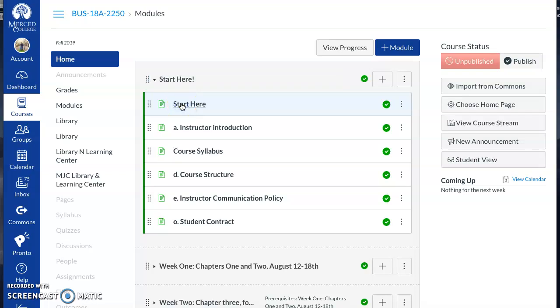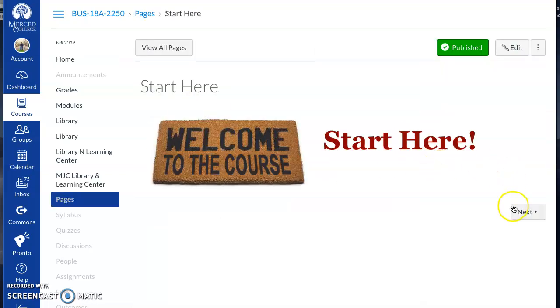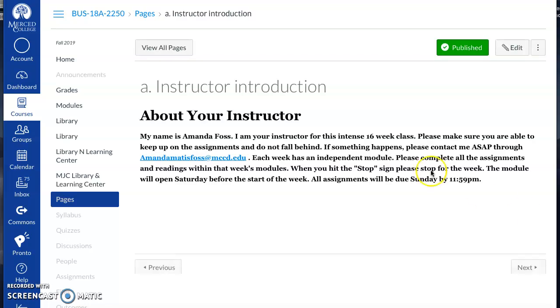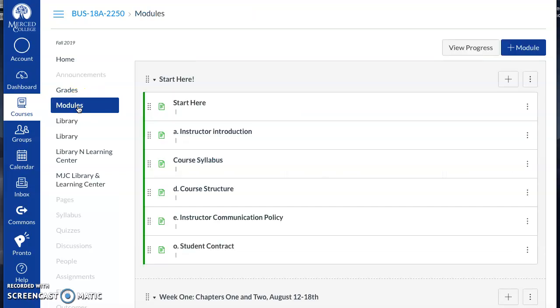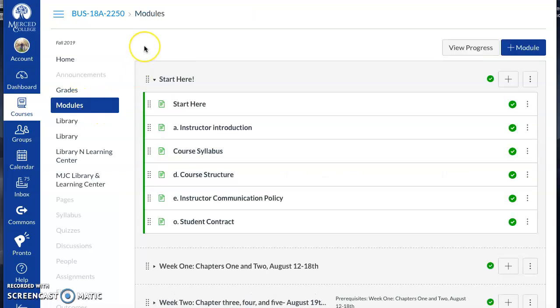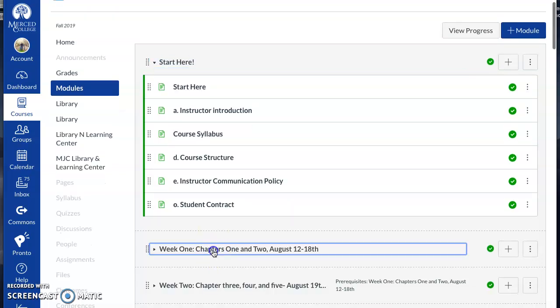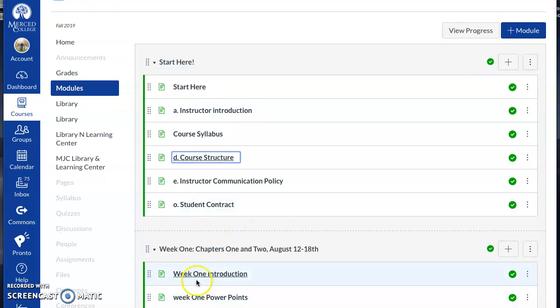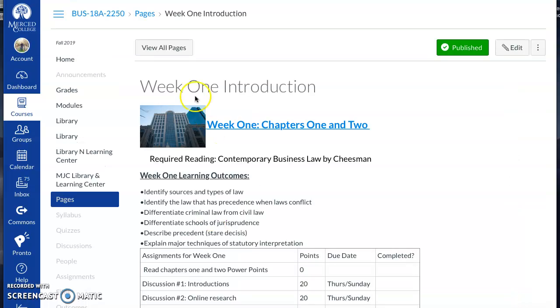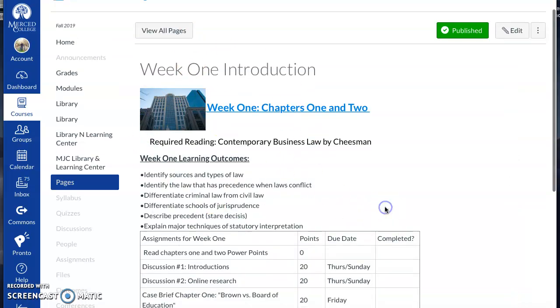So you can jump through Start Here, and you can work through the introduction. Now, as the class gets going, you're going to want to go over here to modules. That's going to give you how to navigate through the week. So I want you to go through, read all of this, complete the student syllabus quiz, and then you'll jump into week one. During week one, all you can do is start at the introduction page.